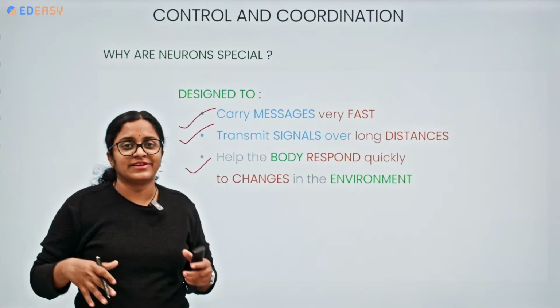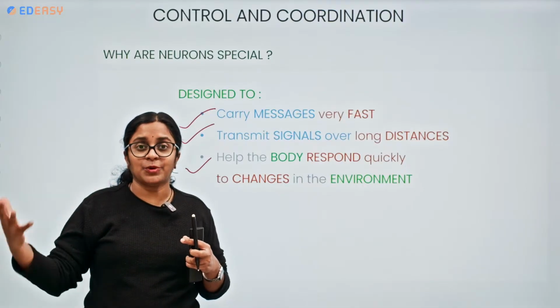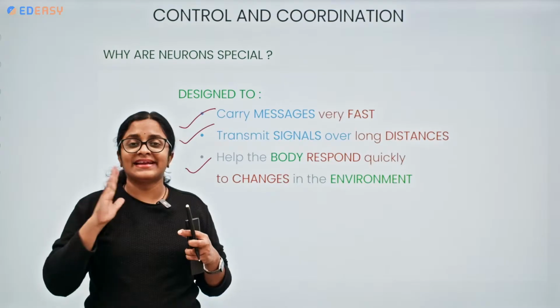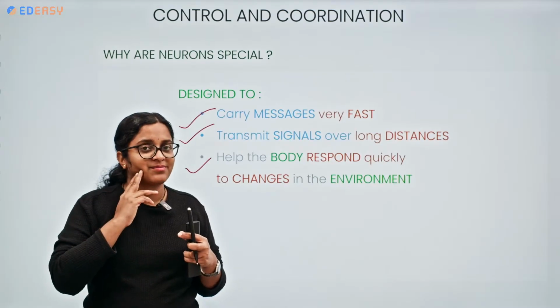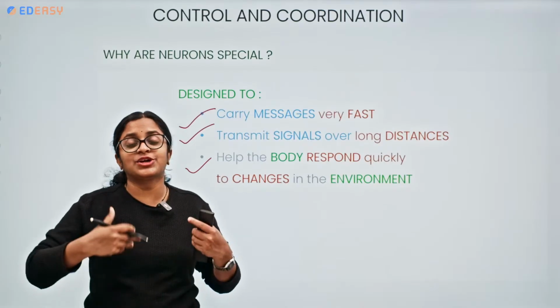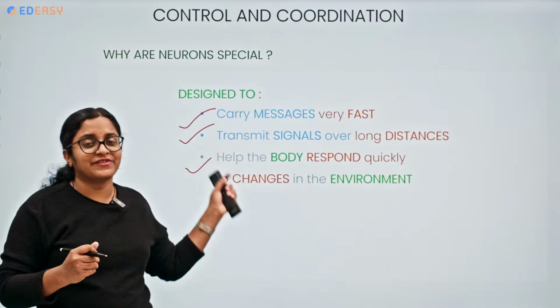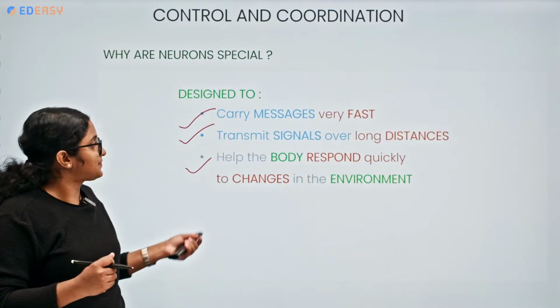So suppose we are moving, and suddenly a flash of light appears on our face from nowhere. What will we do? Immediately, we put our head away from the light source, right? We show a quick response. How? With the help of the neuron, with the help of the nervous system.